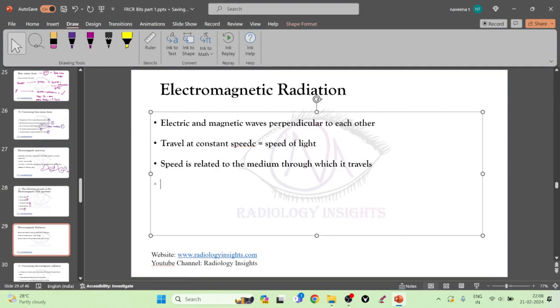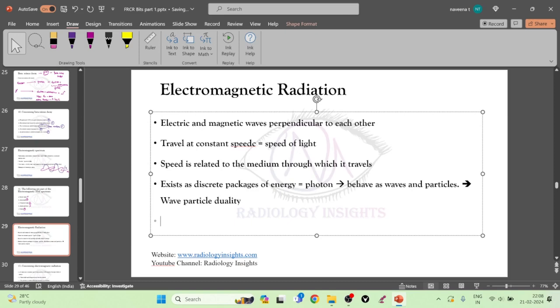Now, electromagnetic radiation normally exists as discrete packets or packages of energy, and these discrete packages of energy are called photons. These photons behave as both waves and particles. This property of photons to behave as both waves and particles is called wave particle duality.